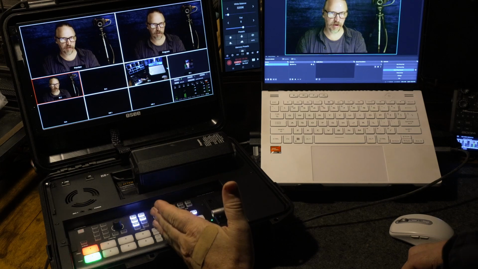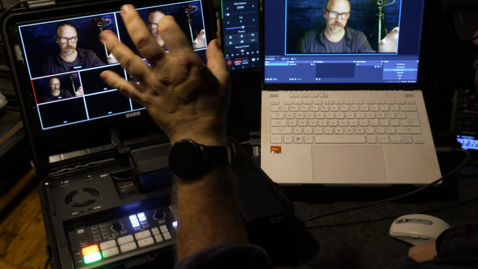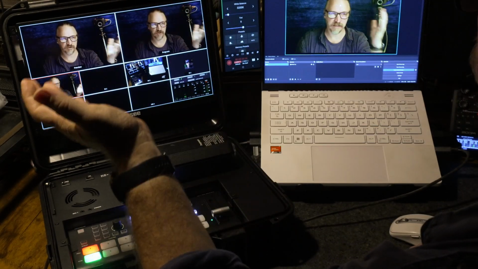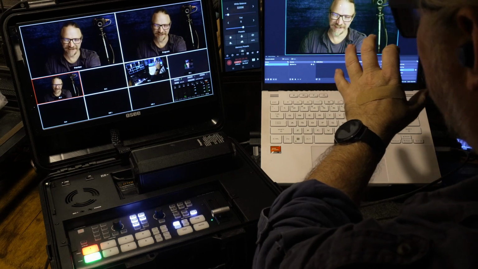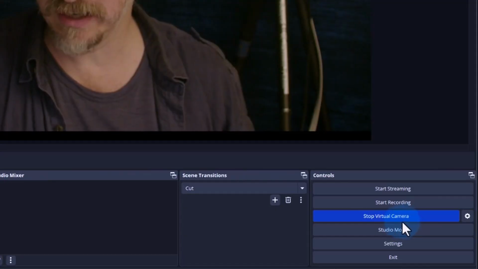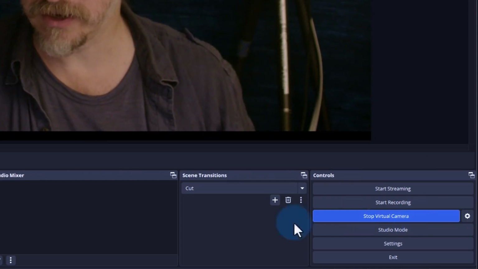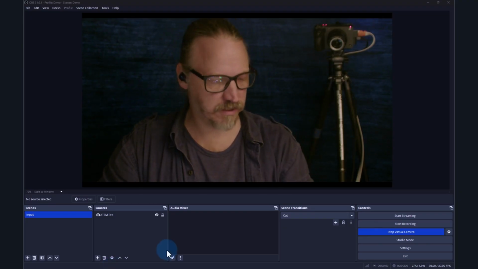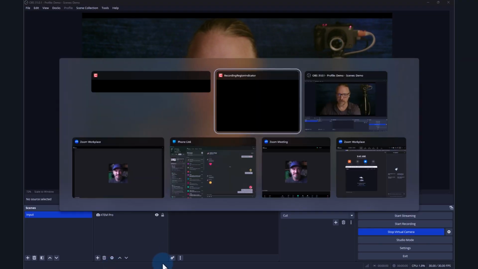So there's a program output here, which could be streaming to any streaming source, basically. This OBS also has a different streaming source, and we are using the virtual camera on OBS to feed a Zoom meeting. We'll bring that up here.